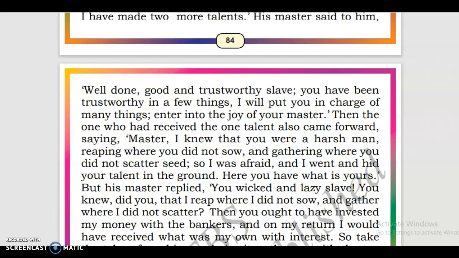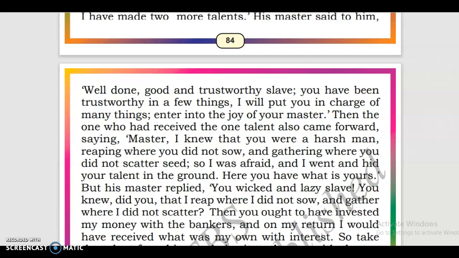So you are reaping where you did not sow and gathering where you did not scatter seeds. Which is not your hard work, there you are collecting. Like that he said.